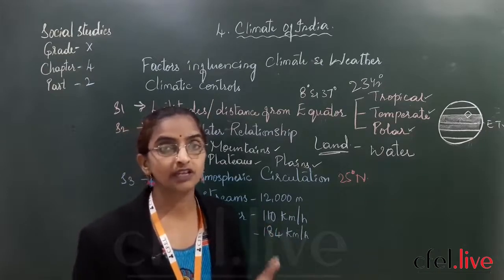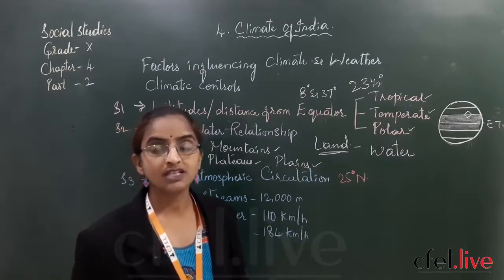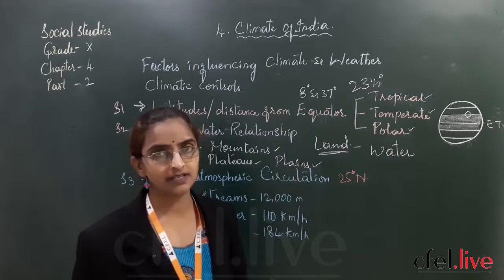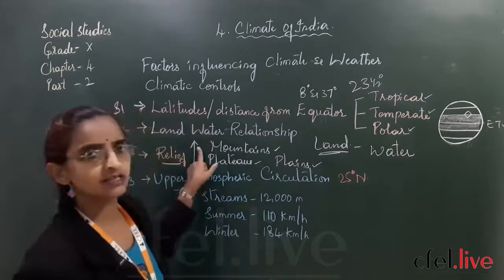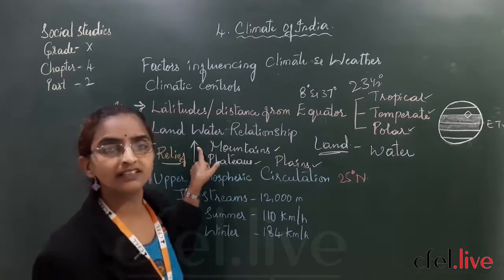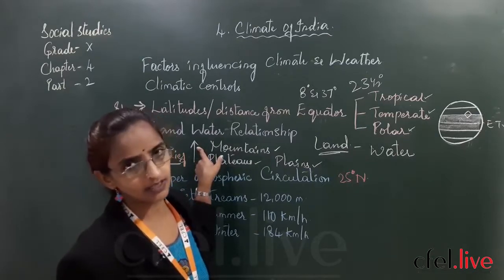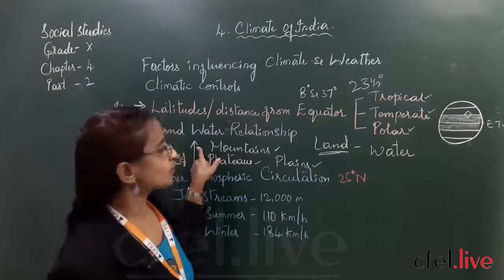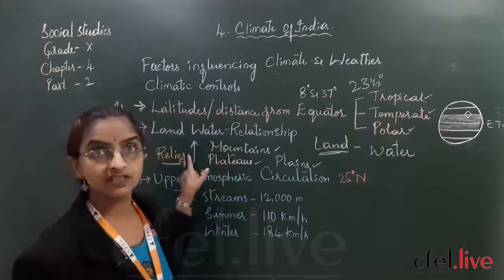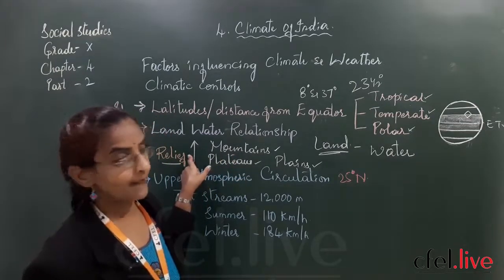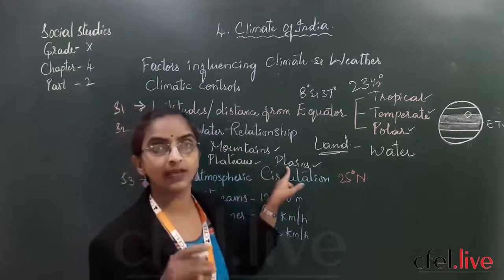Where is the density of air mostly found? Just over the earth's surface. As you are going away from the earth's surface, what happens? The air quantity is less and the temperature seems to be also less. Did you understand? So over mountains, elevation is very high, and in plains, the elevation is very less.